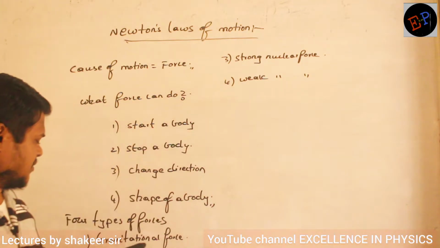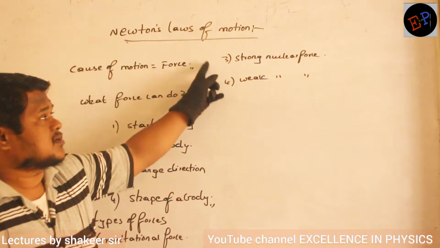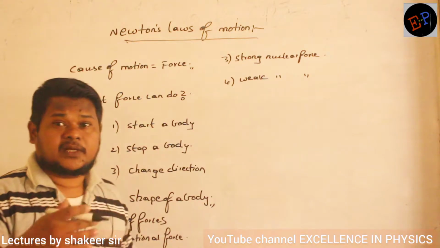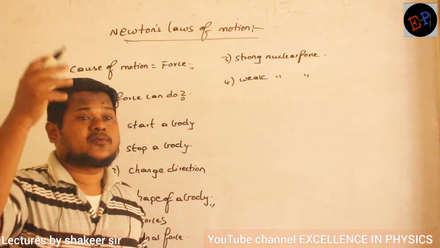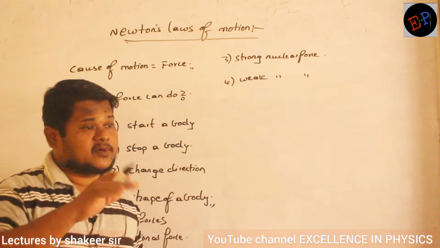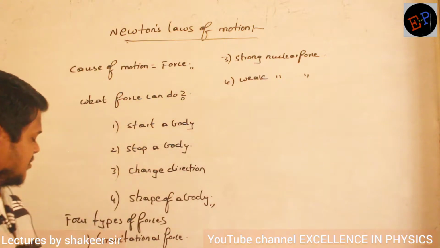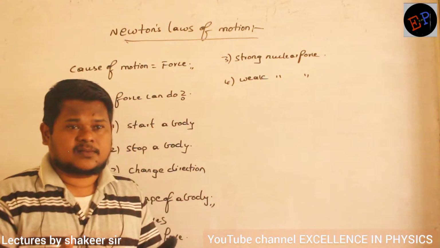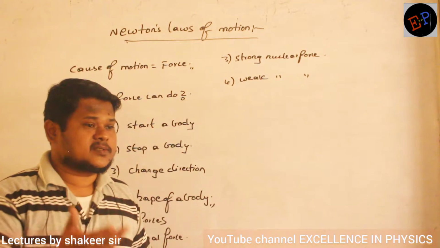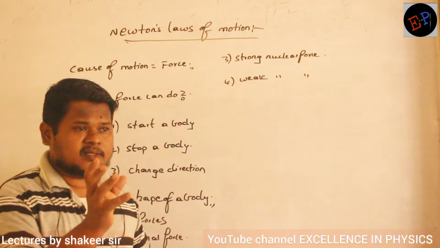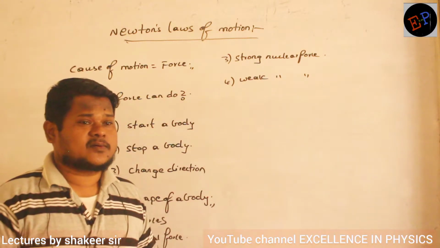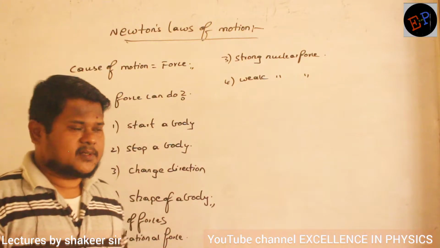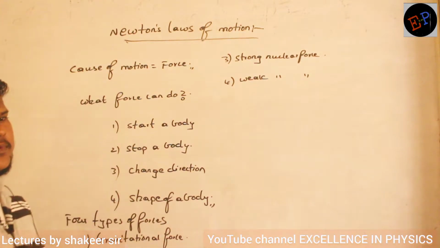When you compare the strength, strong nuclear force is nearly 10 power 42 times bigger when compared to gravitational force. How many times bigger? 10 power 42 times bigger. So strong nuclear force is very, very strong. That is the reason why all the protons inside the nucleus, even though there is a huge amount of repulsion between them, are existing at one place because of the strong nuclear forces. So these are the different forces which we have in nature.